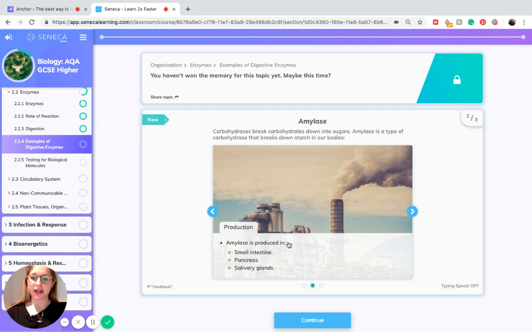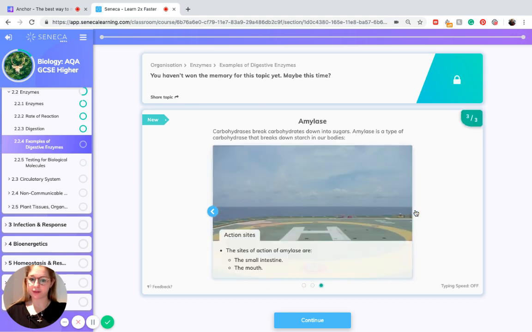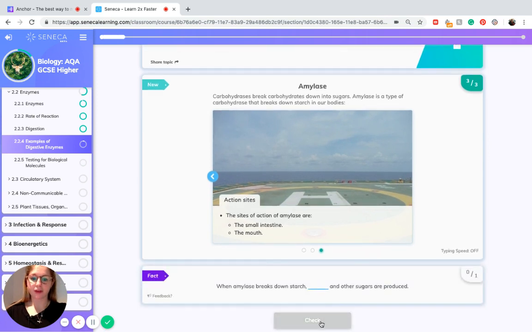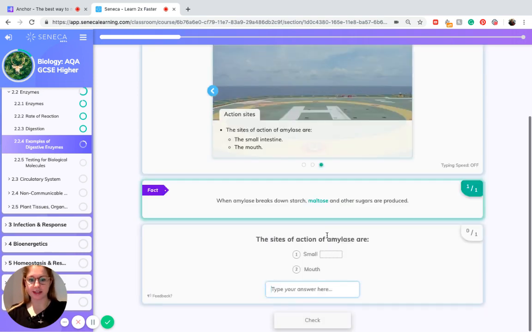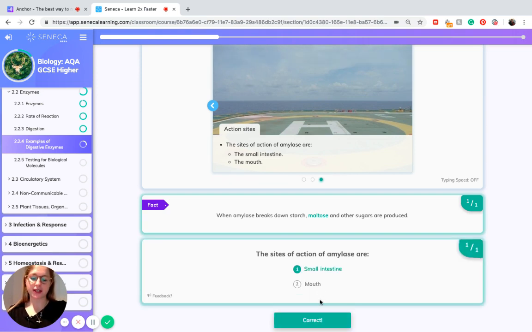Amylase is produced in three places: the small intestine, the pancreas, and the salivary glands. And the sites of action of amylase are the small intestine and the mouth. So when amylase breaks down starch, maltose and other sugars are produced, as we've just learned, where it's used in digestion.